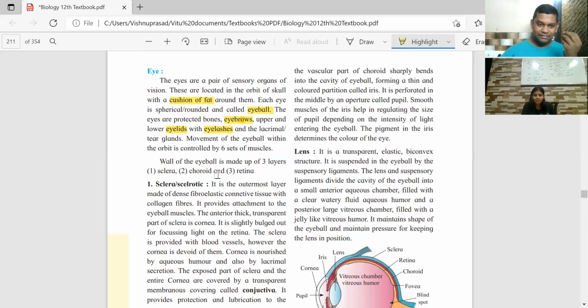So nature has given that proper symmetrical arrangement. What is the difference between eyelashes and eyebrows? Eyebrows are above, right? They are thicker, more in number. They prevent the sweat, and also protect from what comes from inside the eye. Then there is something called the lacrimal or the tear glands.